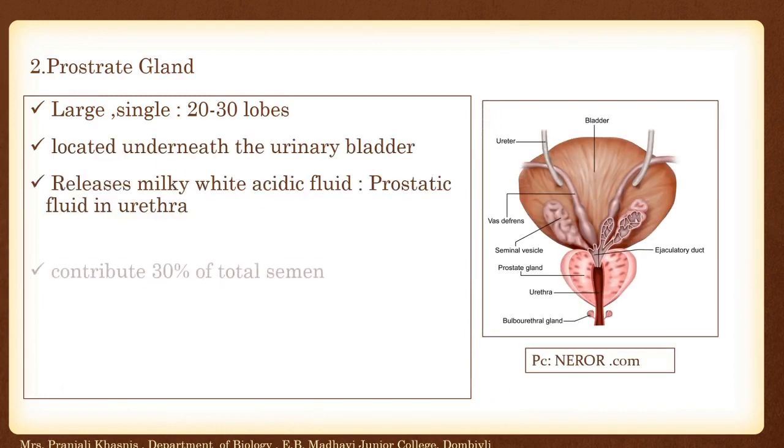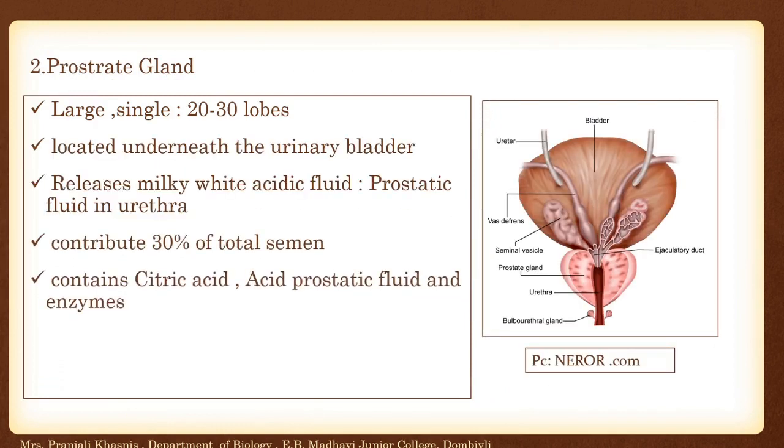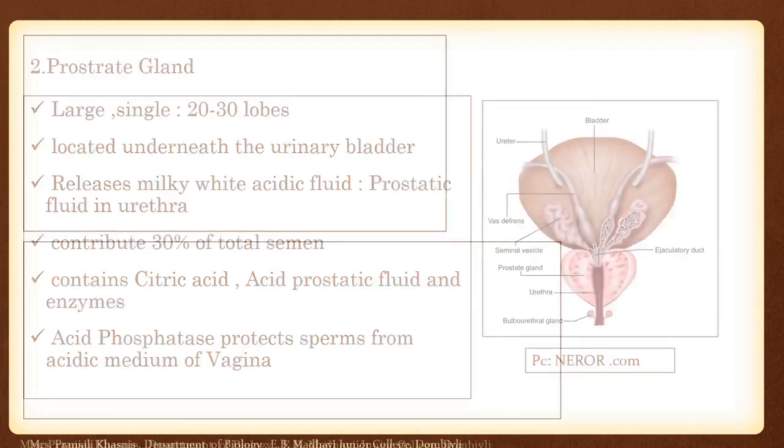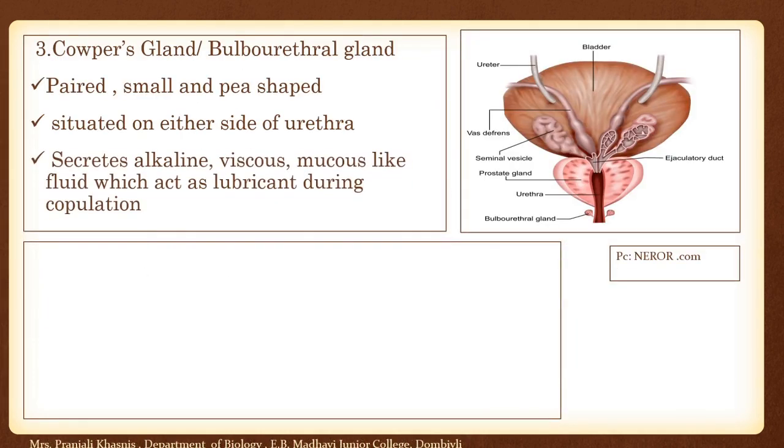Next gland is the prostate gland, large and single, with 20 to 30 lobes, located just beneath the urinary bladder, which releases milky white acidic prostatic fluid into the urethra. It contributes around 30% of the total semen and contains citric acid, acid phosphatase and enzymes. This acid phosphatase protects the sperm from the acidic environment of the vagina. Next one is the Cowper's gland or bulbourethral gland. They are paired, small, pea-shaped, situated on either side of the urethra. They secrete an alkaline, viscous, mucus-like fluid which acts as a lubricant during copulation.